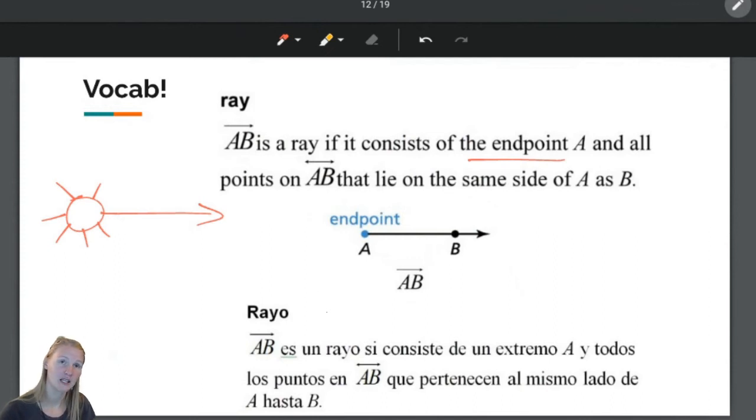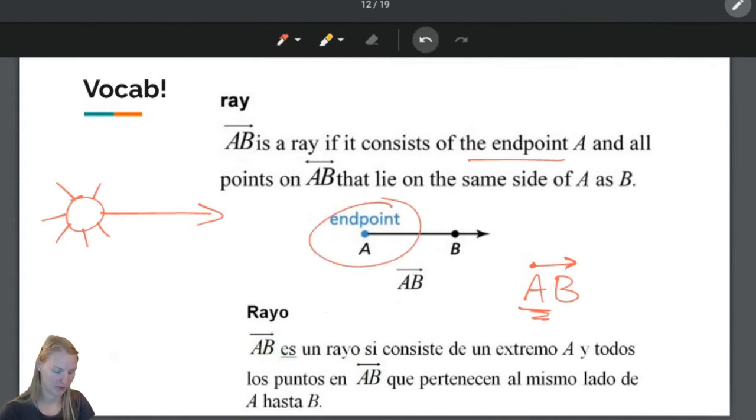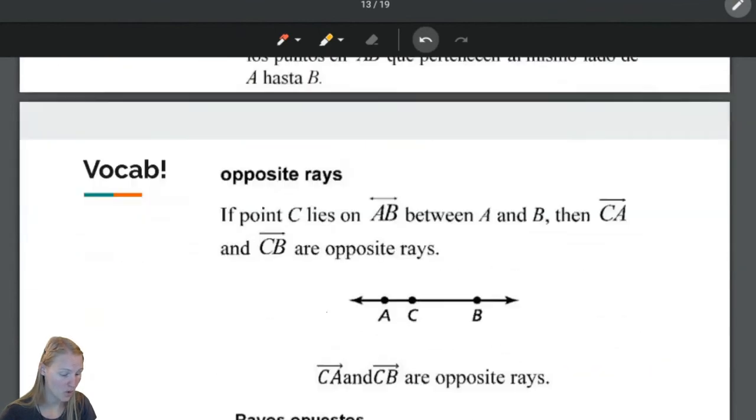So when you name rays, A, B, your arrow points toward the point that you want it to go infinitely. The part of your ray symbol, this symbol right here is a ray symbol, and the part of it that does not have an arrow needs to be with the endpoint. So yeah, you cannot flip it around. Okay, all right, one more vocab word.